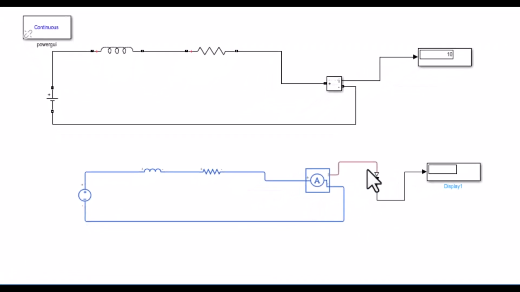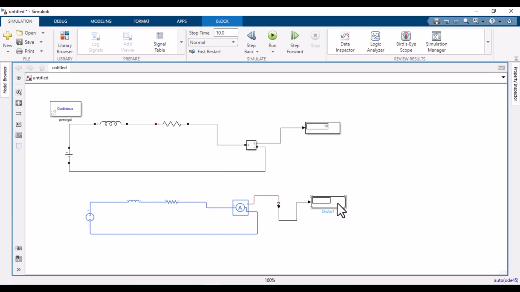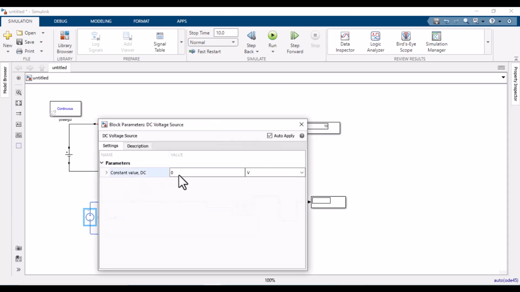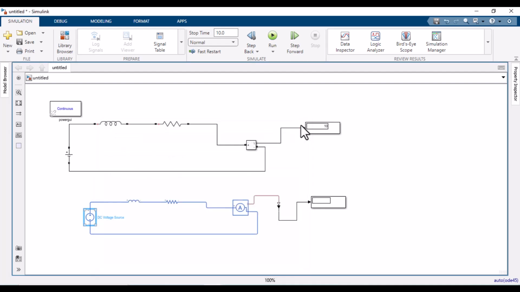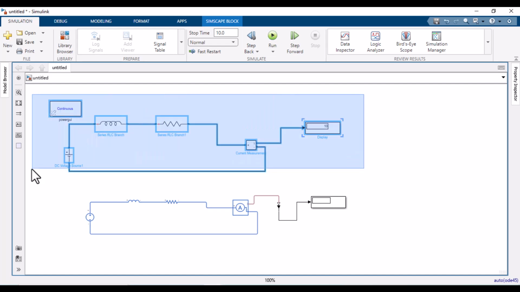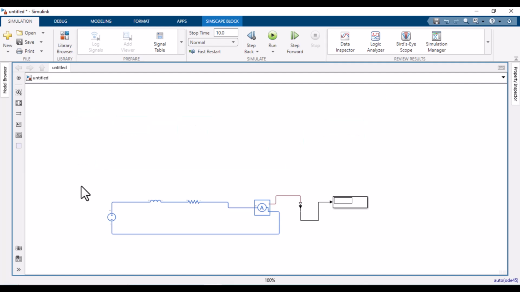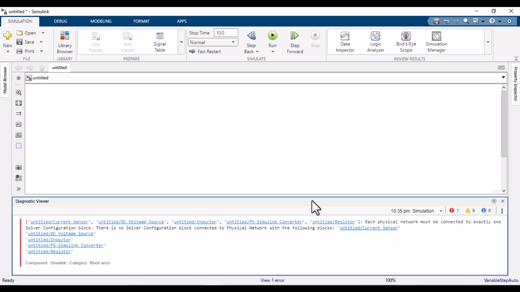You can see the different color shows the conversion from physical modeling to a specialized power system model. So it works accurately now. Here I want just a few changes, like I want to make its voltage 10 and save it. And I also want to remove this circuit from here. Now run it and see whether it will give me a display message or not. So it gives me an error.